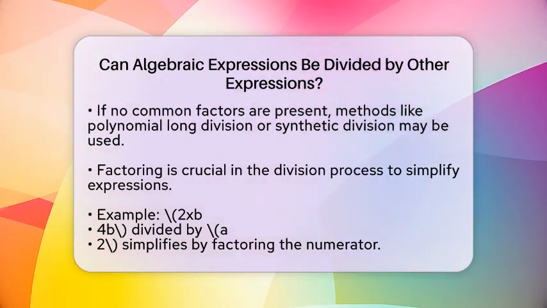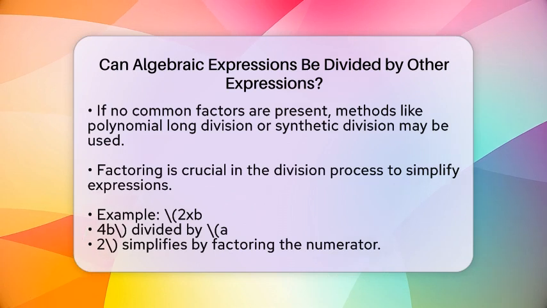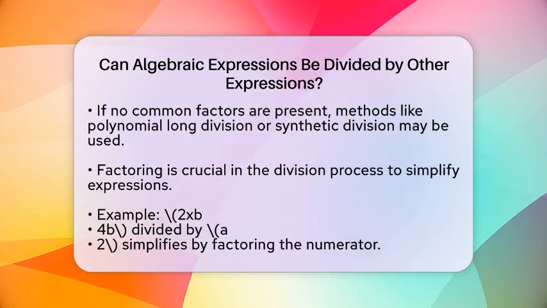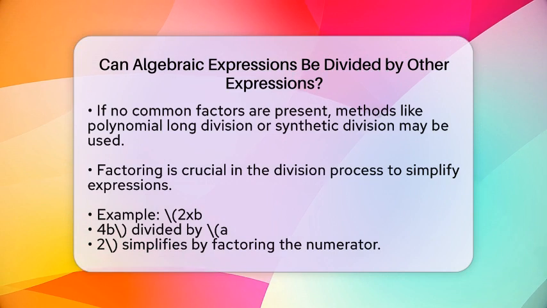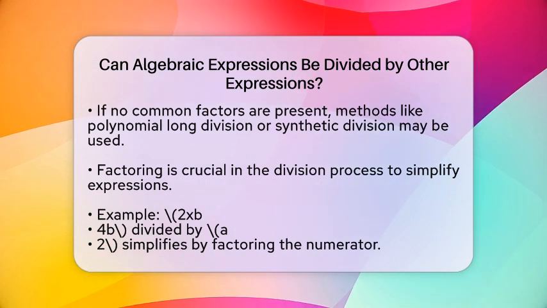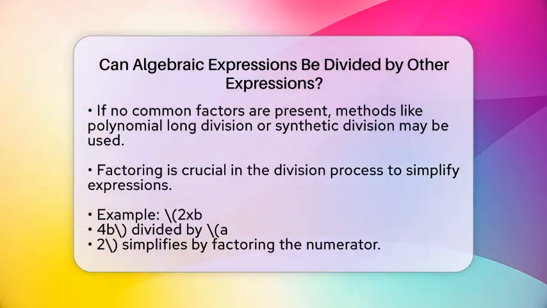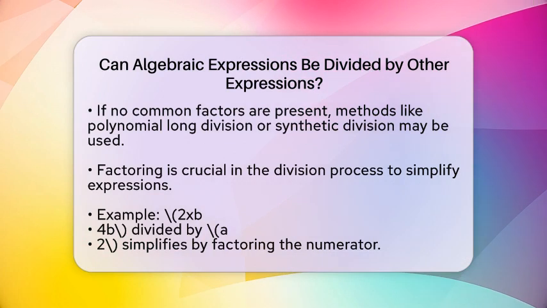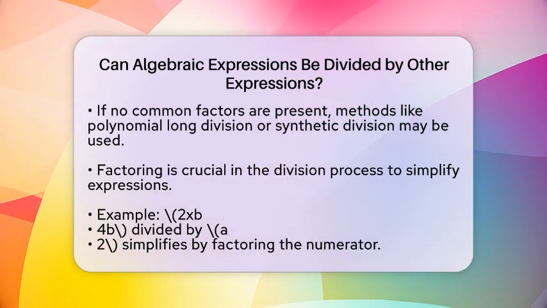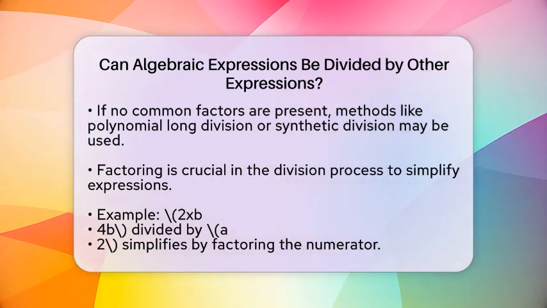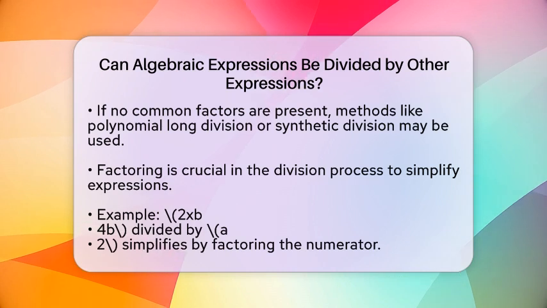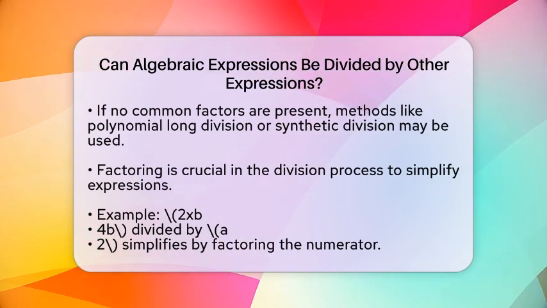Factoring is an important step in the division process. For instance, if you have the expression 2 times a times b minus 4 times b, divided by a minus 2, you can simplify it by factoring the numerator as 2 times b times the quantity a minus 2. Then, you can cancel the common factor of a minus 2, leaving you with 2 times b.